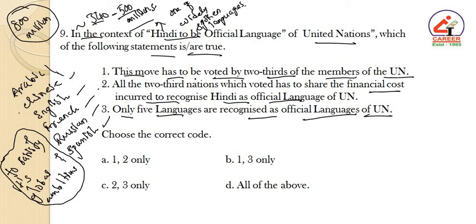Recognizing any language as official in the UN entails a substantial increase in funding by different countries due to the enhanced expenditure by the UN, which is why most of the members remain reluctant to support such a proposal. Hence, statement number 1 is correct, as well as the second one. But with respect to the third one, there are actually 6 official languages. Hence, statement number 3 is the incorrect one. Here the correct code is A.